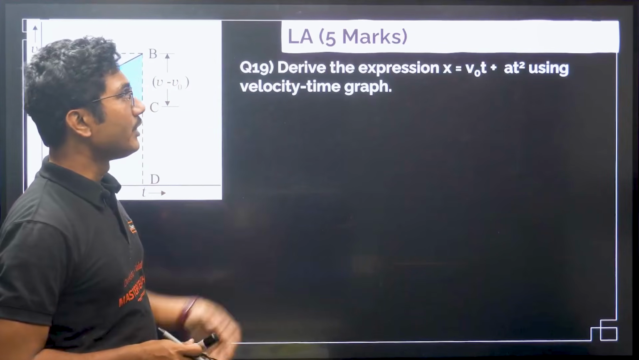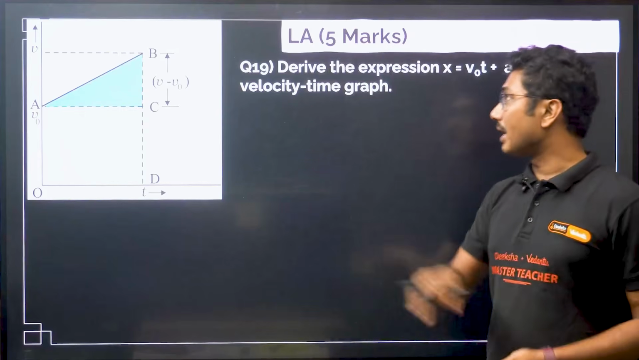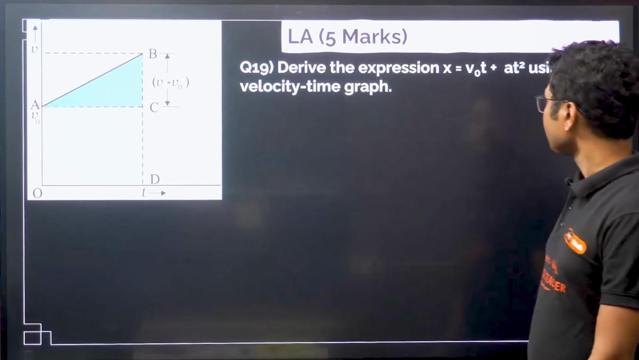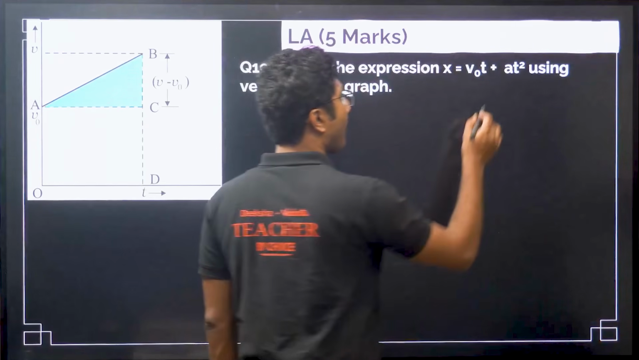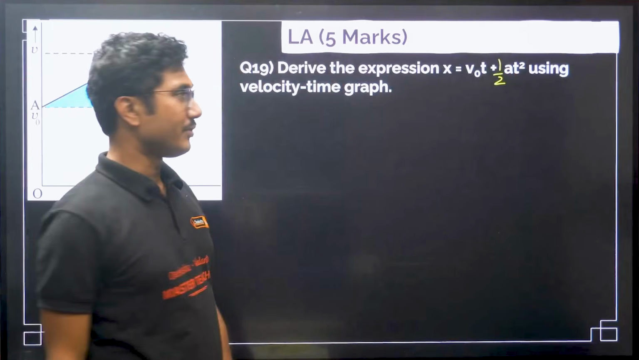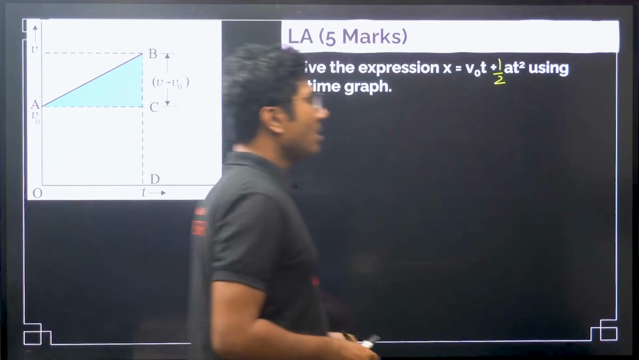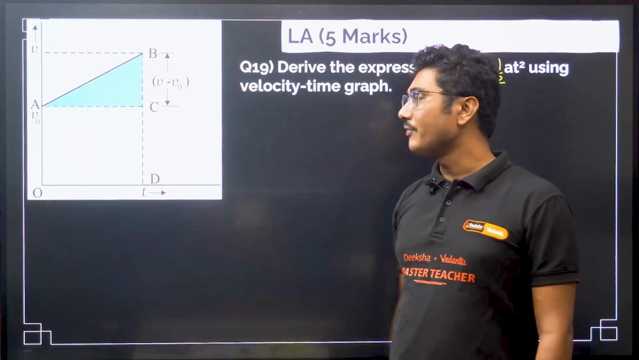Okay, S is equal to ut plus half at square. This derivation you have to do from this graph. Okay, there is a half. Okay, ut plus half at square. Okay, now how to do that? So this is the graph given. Again, from the graph you have to do it.